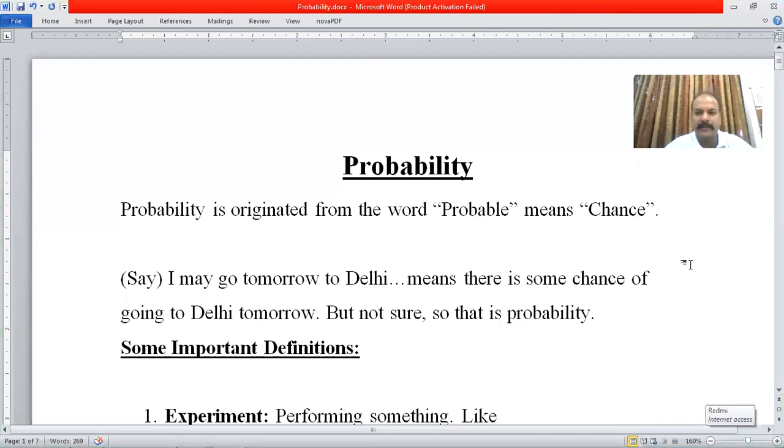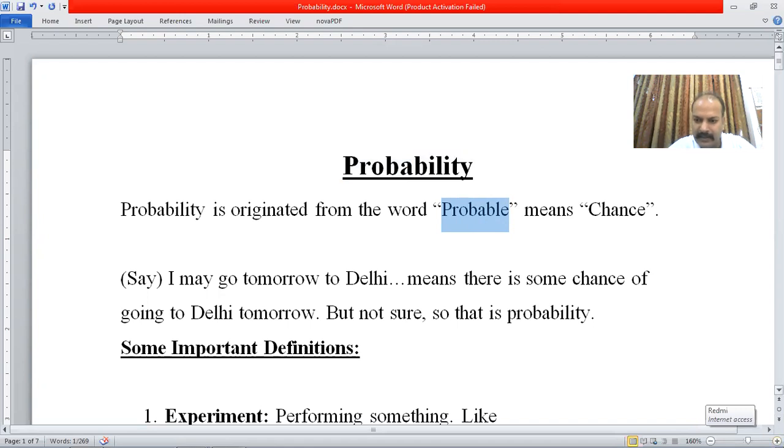Yes, so today's topic is probability. Now, probability basically originated from the word probable. Probable means chance. Say, for example, I may go tomorrow to Delhi means there is some chance of going to Delhi tomorrow. I'm not sure whether I'm going to Delhi or not, but there is a chance, and that chance we generally call a probability.